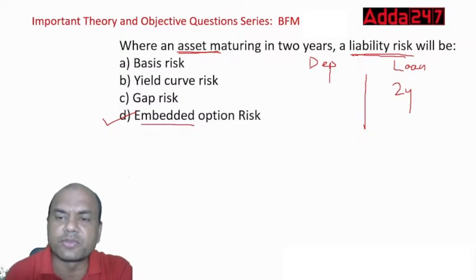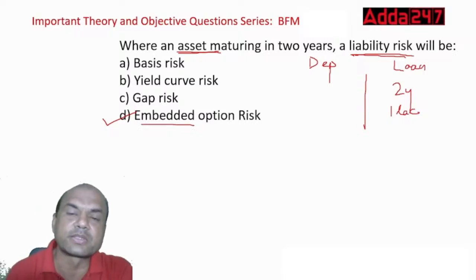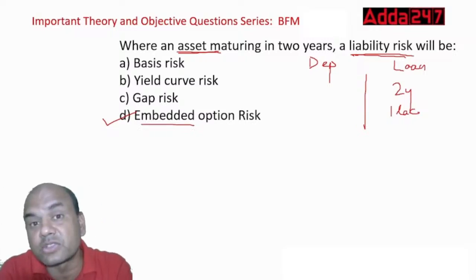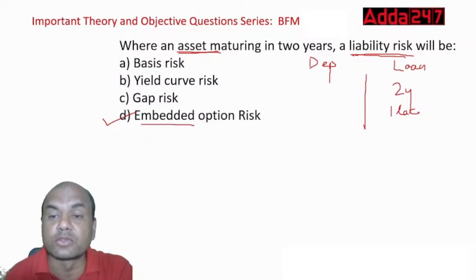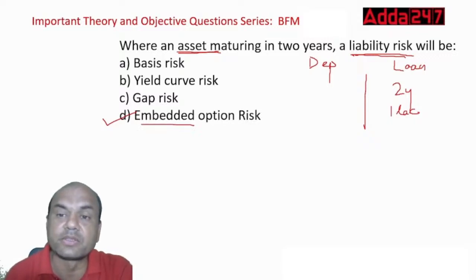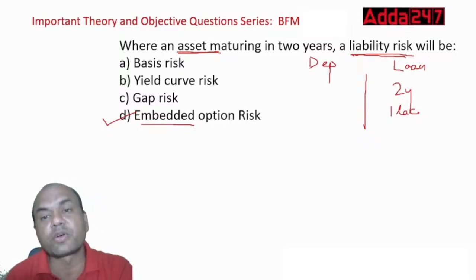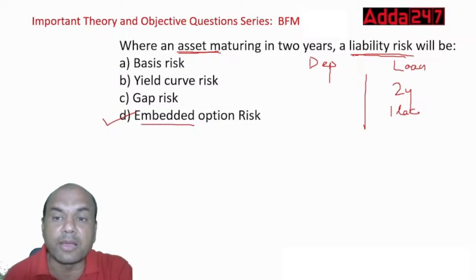Suppose I need this 1 lakh rupees over here and this 1 lakh is withdrawn from the depositor's side, then my balance sheet is in a problem. So embedded option risk means there is a chance of withdrawal of FDs and savings deposits, plus a chance of repayment of loans. That is from the loan side. Somebody repays these loans. So embedded option risk is for both sides, loan and deposit. Here we are talking about the liability, deposit side. So that's why it's the main embedded option risk.